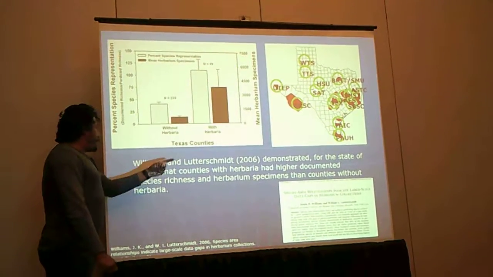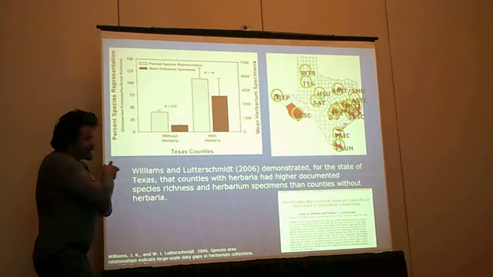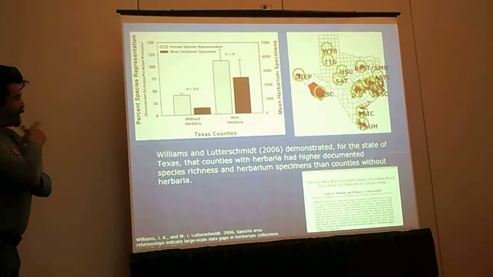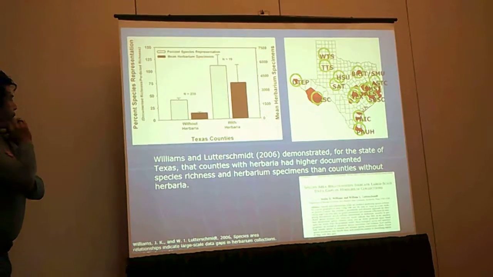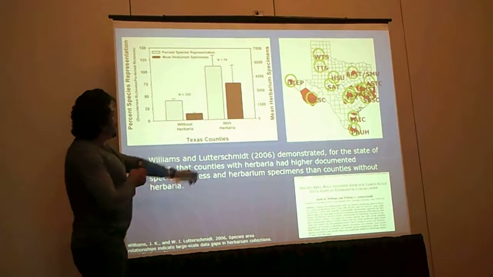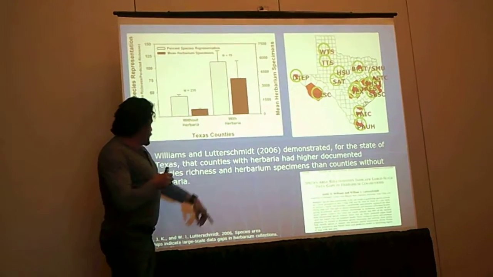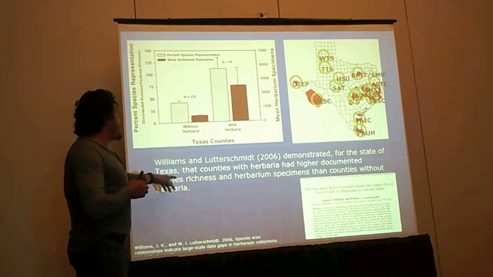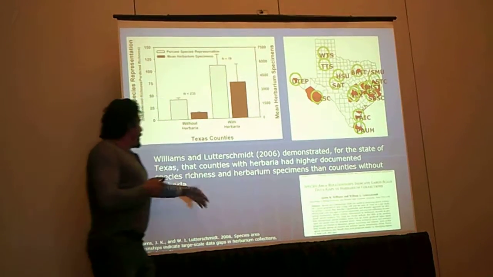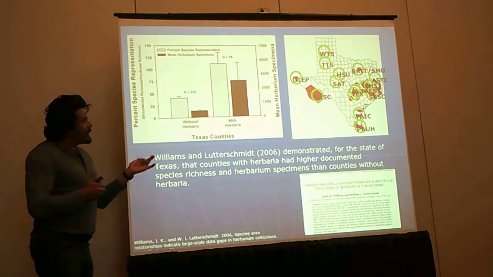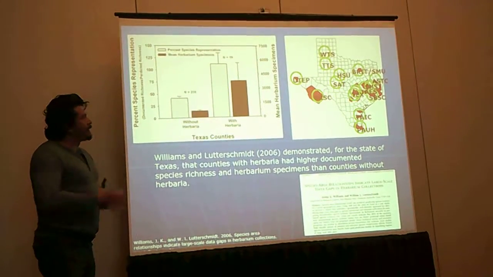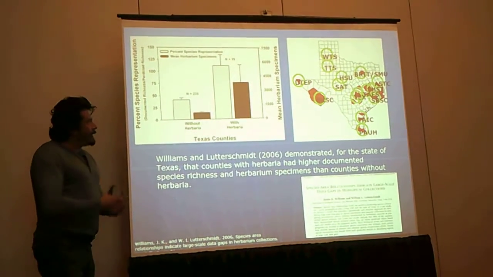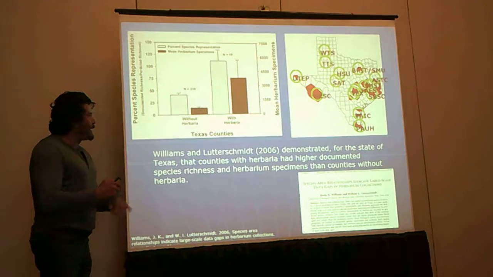But this was a paper that I wrote with a colleague of mine, at the same time that the Botanist effect paper came out. The only problem is we didn't give it a cute name. We didn't give it any name. But we actually demonstrated that what we were really looking at was herbarium specimens. This paper demonstrates for the state of Texas that counties with herbarium had higher documented species richness and also more herbarium specimens than counties without herbarium. So we were showing that this is closer to the Botanist effect: we have more herbarium specimens in areas that have botanists and herbarium, which makes perfect sense. But again, this really isn't enough to demonstrate it.